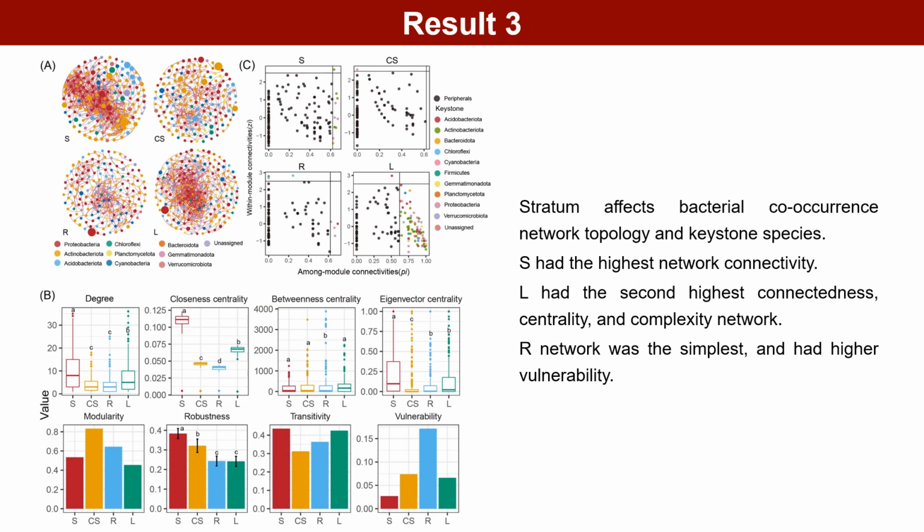We constructed a co-occurrence network for the 4 strata separately. In summary, stratum affects bacterial network topology and keystone species. The S network showed significantly higher robustness, and the L network had the second highest connectedness, centrality, and complexity.